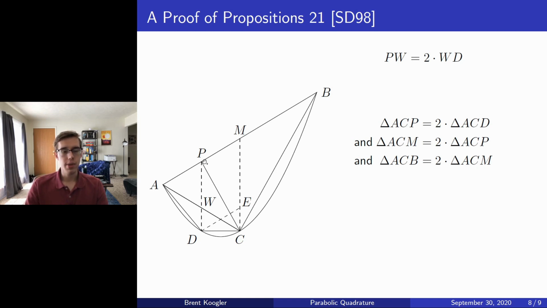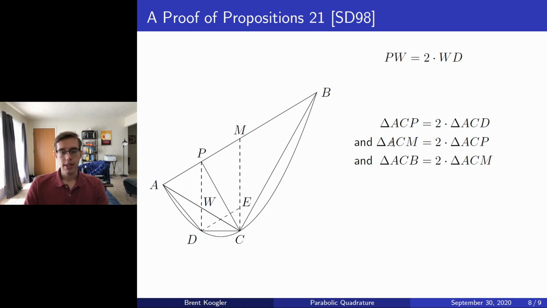Since PW is twice that of WD, we readily conclude that the height of ACP is twice that of the triangle ACD. Thus, since we have the same base, but ACP has twice the height, the triangle ACP has twice the area of triangle ACD.